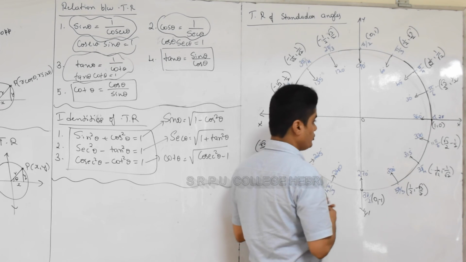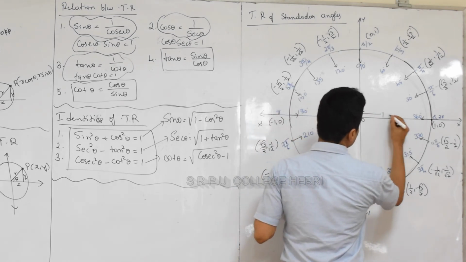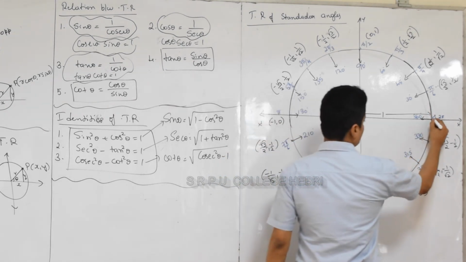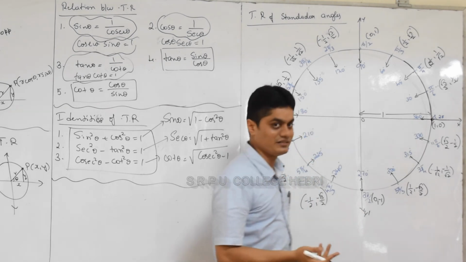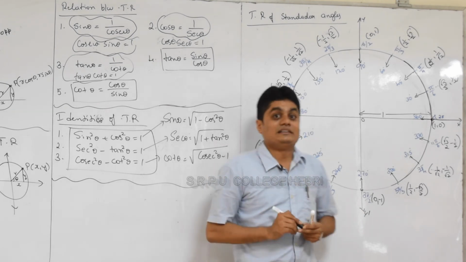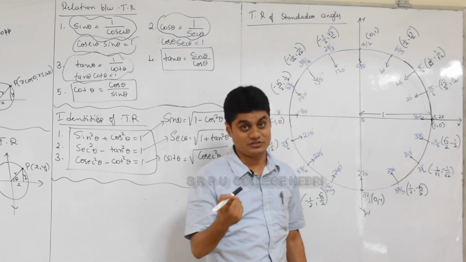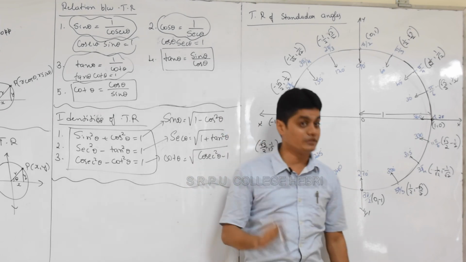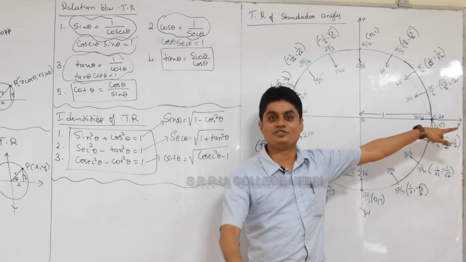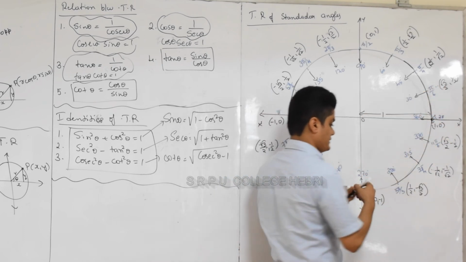See, as I told, I'll assume the radius of this circle is 1. Okay, radius of this circle is 1. Now if I assume like this, then how to write this point? 1, 0, right? You know that from 10th standard geometry. Okay, now what does 1 represent here? See, x coordinate always represents cos, y coordinate represents sin. So 1 represents cos 0, 0 represents sin 0, cos 0, sin 0, right? Do you understand what I'm saying? So next, when you rotate to here,